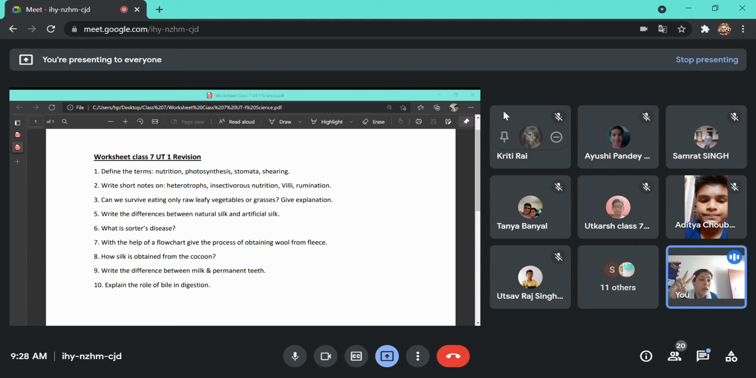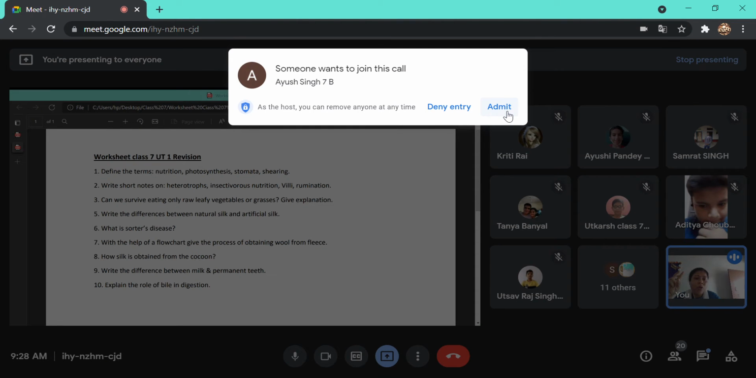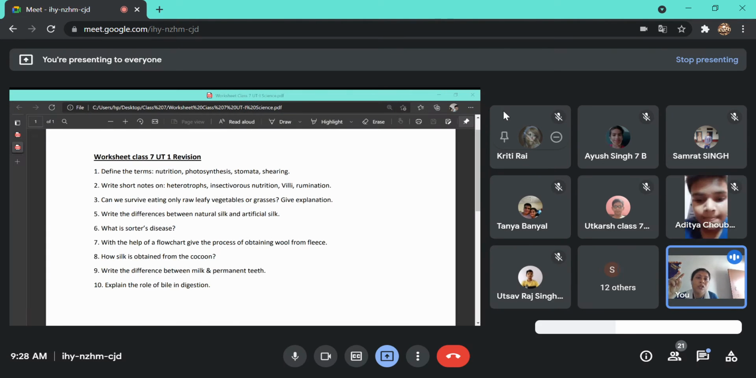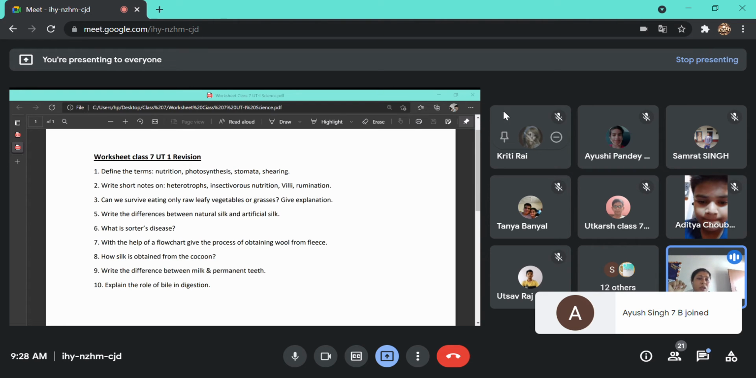So mainly there are two main functions. One is exchange of gases, that is, the carbon dioxide will enter through the stomata and oxygen will get liberated out. And one more thing is, it helps in transpiration.